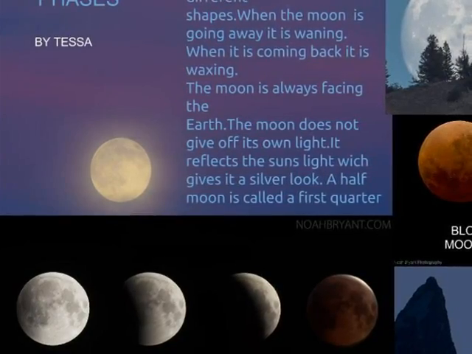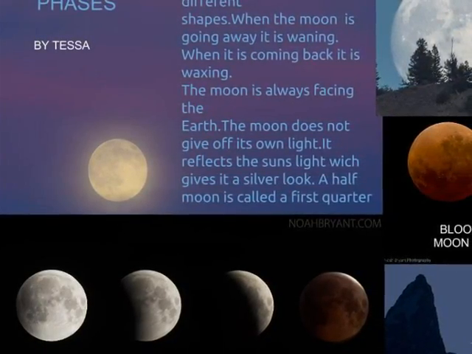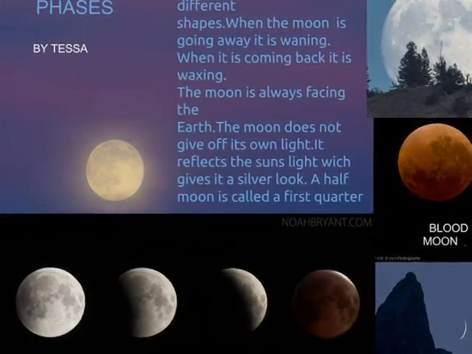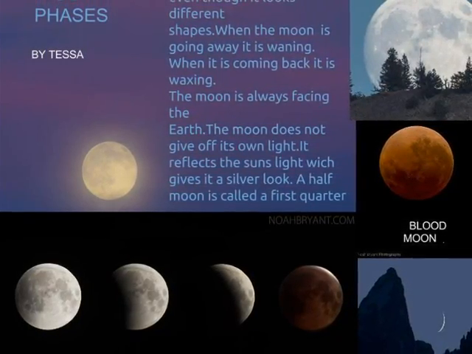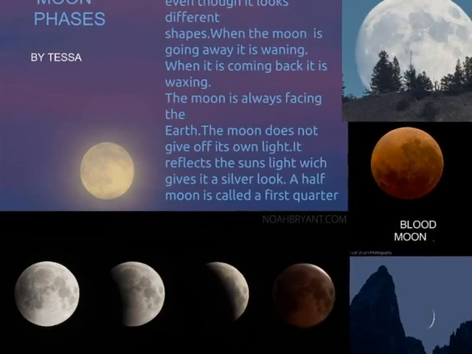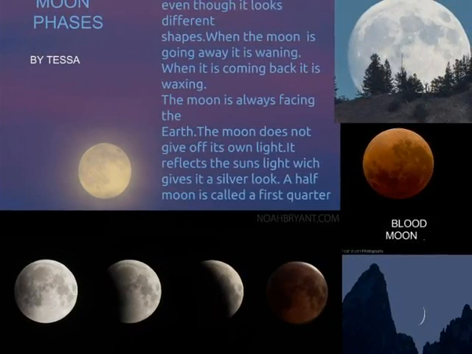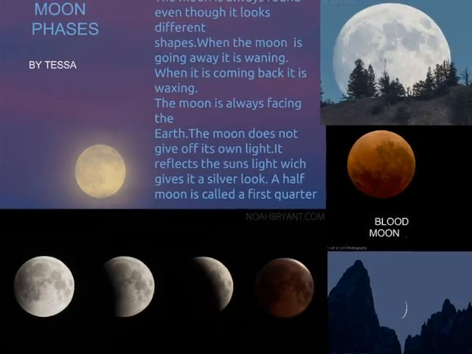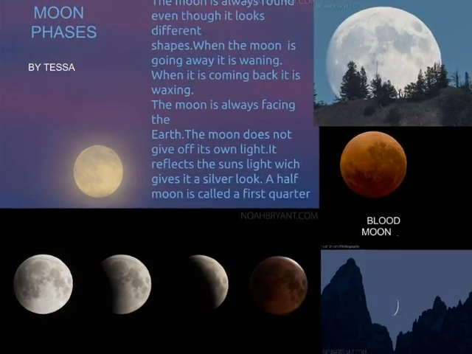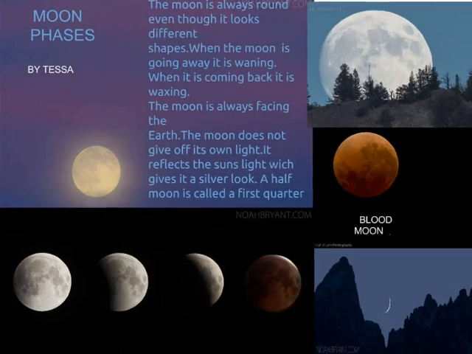Moon phases by Kessa. The moon is round even though it looks like different shapes. When the moon is going away, it's waning. When it is coming back, it's waxing. The moon is always facing the Earth. The moon does not give off its own light. It reflects the sun's light, which gives it a silver look. Half moon is called the first quarter.